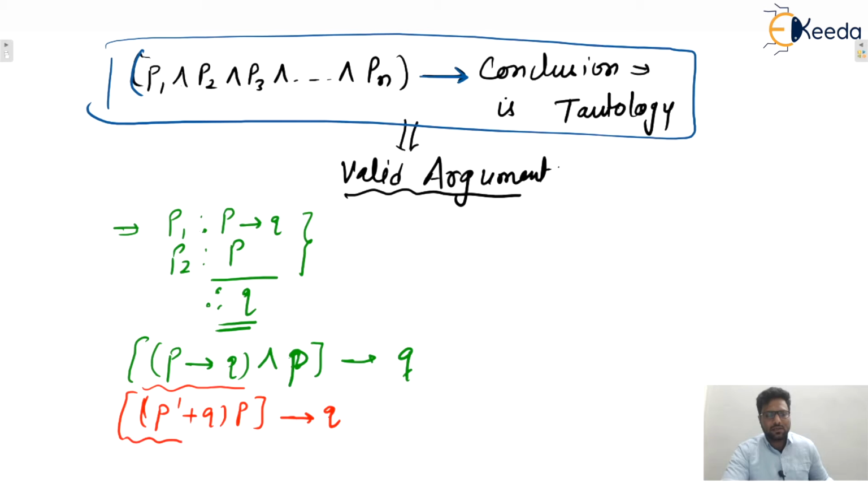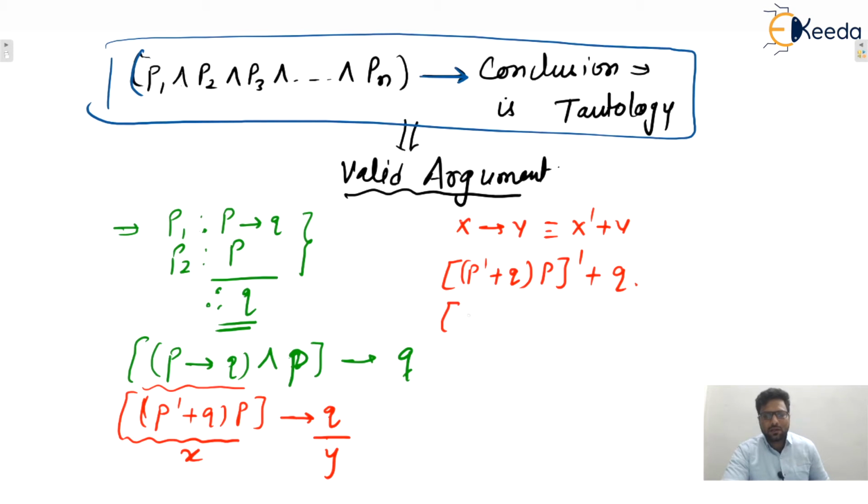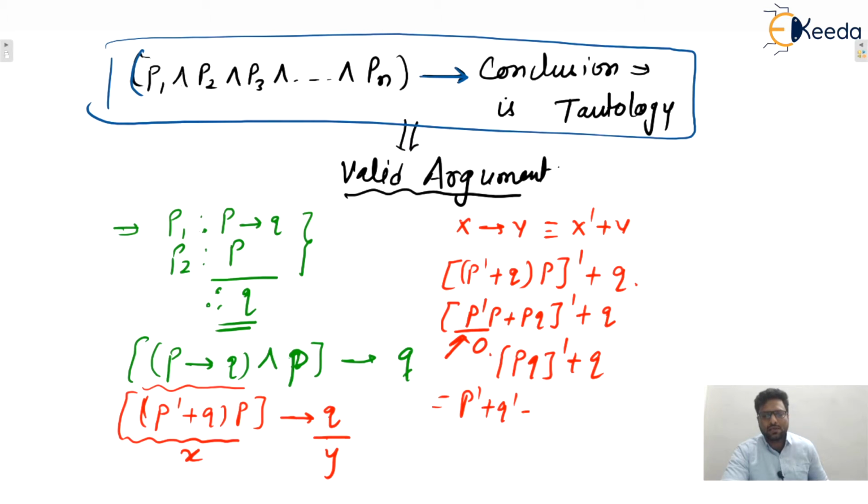Now assume that this one is your X and this one is your Y. Then it becomes X implies Y, that is equal to X dash plus Y. So it becomes P dash plus Q into P, whole dash, plus Q. Now multiply these: this becomes P dash P plus PQ, whole complement, plus Q. Now P dash P becomes what? We can say that 0. So it is PQ whole complement plus Q, which becomes P dash plus Q dash plus Q.